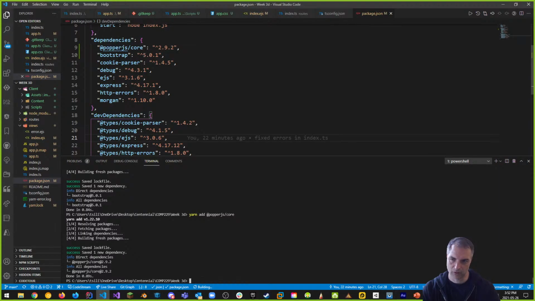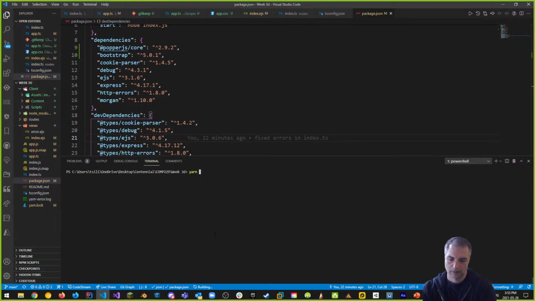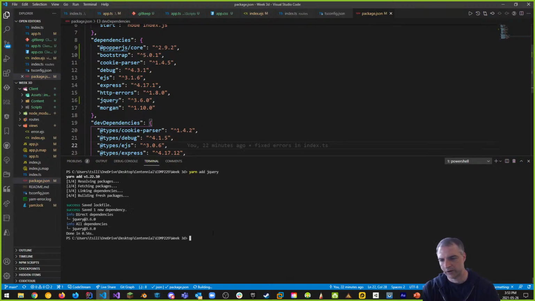So popperjs core, Bootstrap is in, right? And we also should probably include jQuery. So yarn add jquery, right? And what jQuery does is it gives great support for Bootstrap and other frameworks. That's just pretty cool. Bootstrap doesn't really need jQuery anymore, but I like to put it in for backwards compatibility support. So those are the three things.